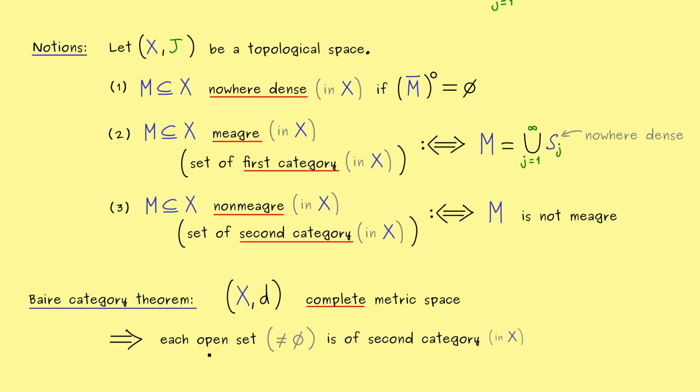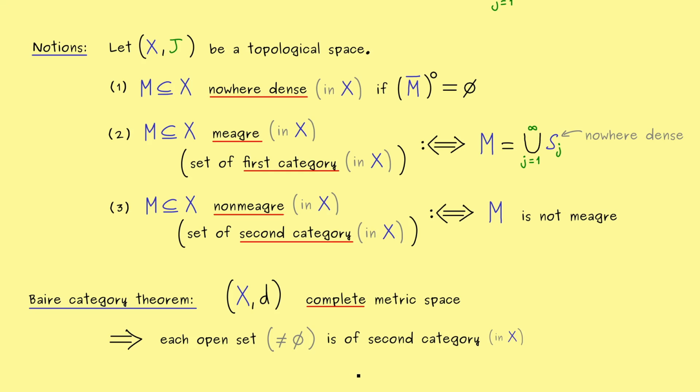Because the statement is now that an open set is always very fat. So I mean, it's not mega, it's of second category in X. In other words, a non-empty open set in X cannot be written as a countable union of nowhere dense sets. And there you should immediately see completeness is very important, because the rational numbers are a counterexample immediately. We see that because the rational numbers can be written as a countable union of single points. However, it does not work with the real numbers, which form a complete metric space. Okay, there we have it.